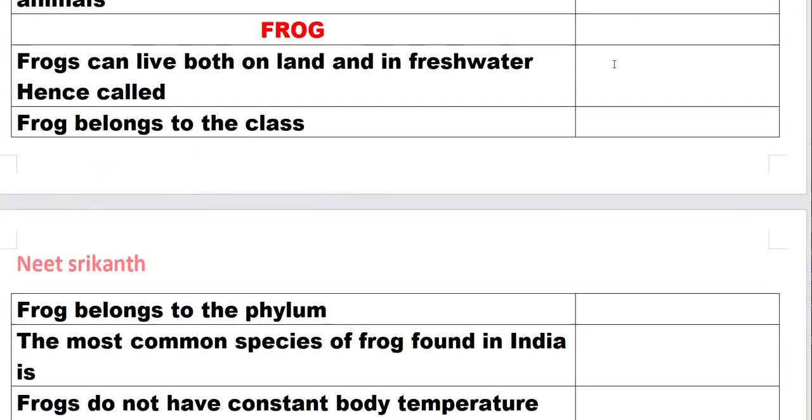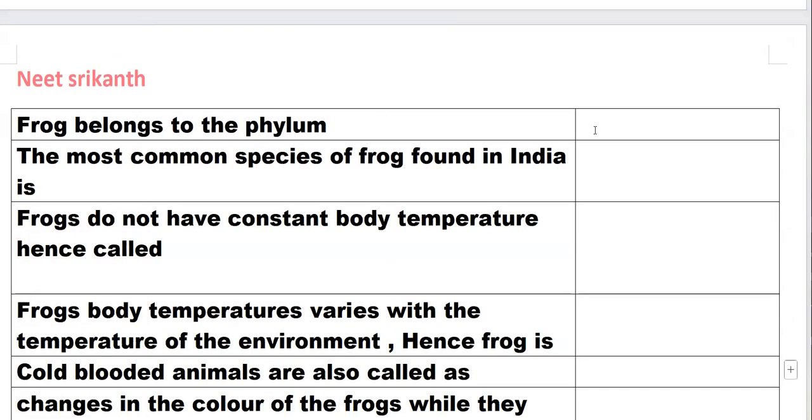So let's go with the frog. A frog can live both on land and in fresh water, hence it is called an amphibian. Frog belongs to the class Amphibia and the phylum Chordata.